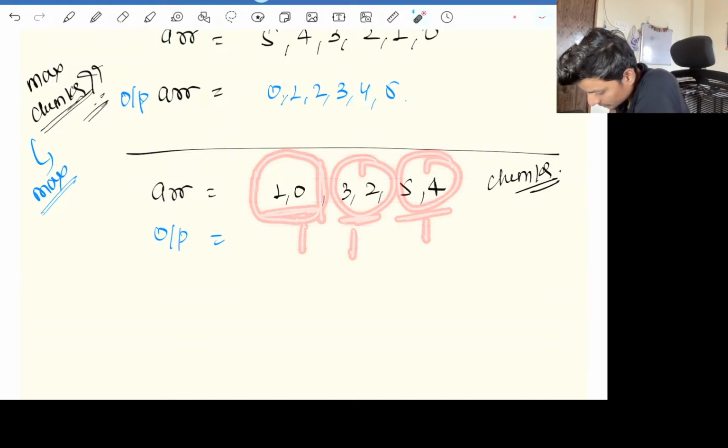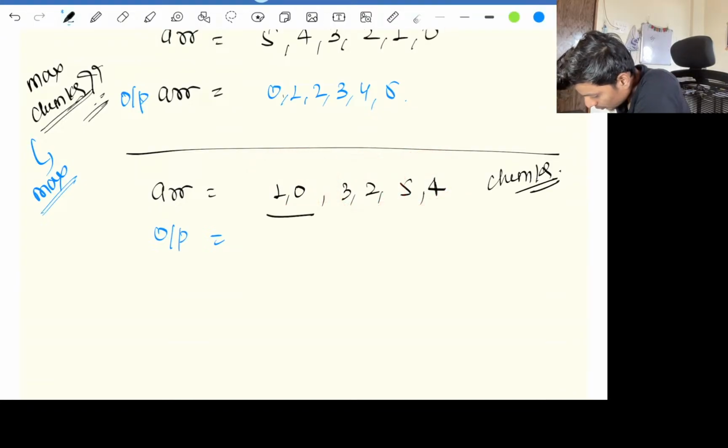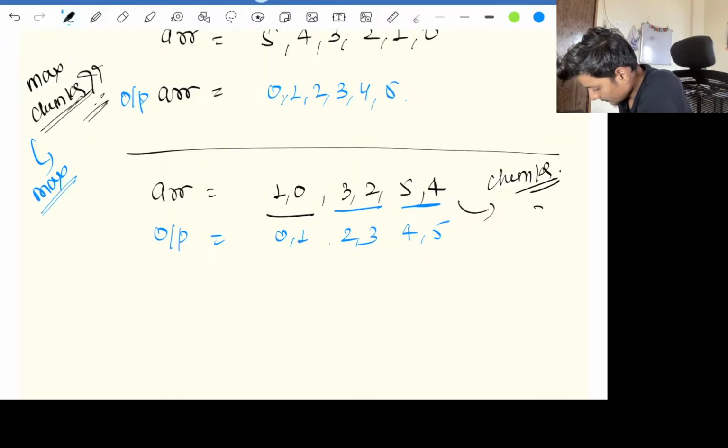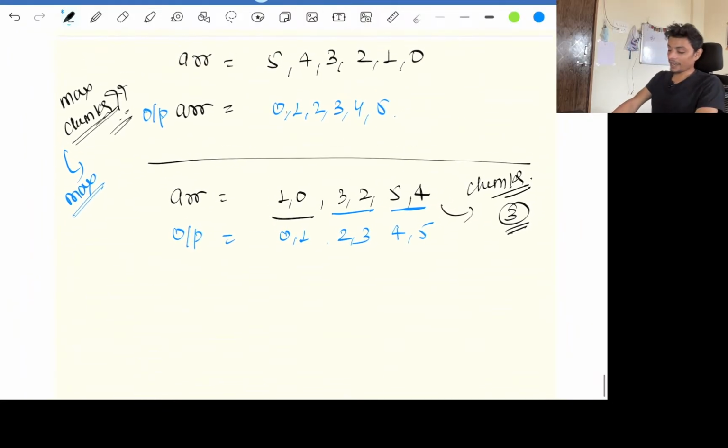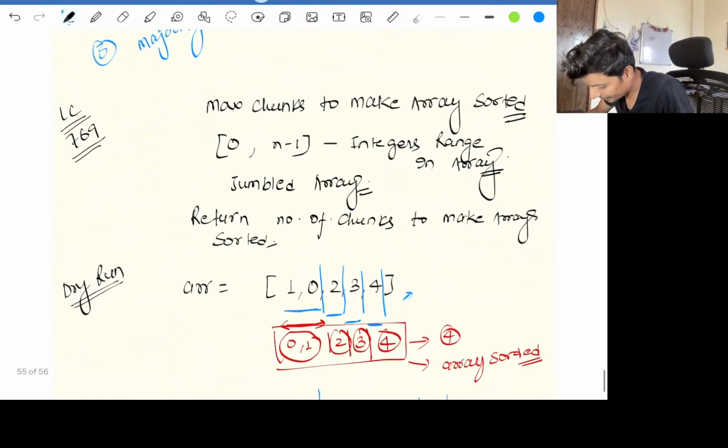So this 2 giving me 0 comma 1, this 2 giving me 2 comma 3, and this 2 giving me 4 comma 5. So the maximum chunks over here can be 3, right. Great guys. This question seems very easy to solve, but it can't be.